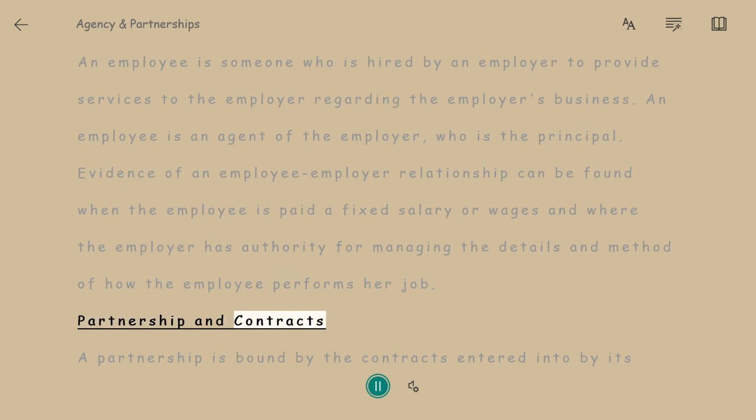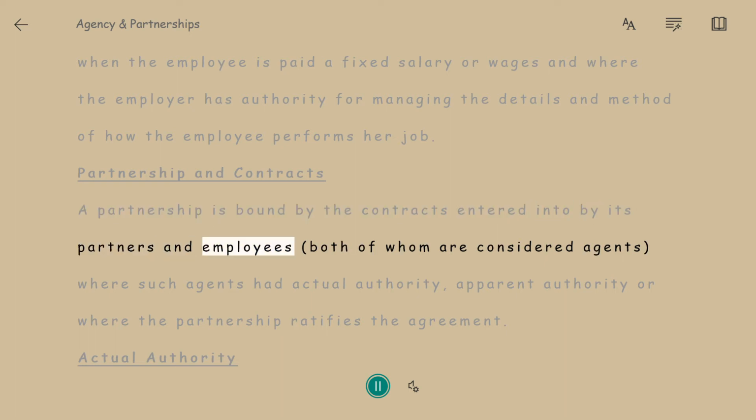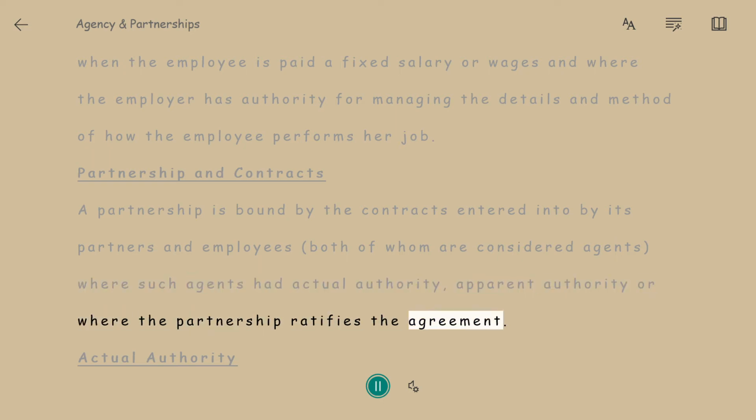Partnership and contracts. A partnership is bound by the contracts entered into by its partners and employees, both of whom are considered agents, where such agents had actual authority, apparent authority, or where the partnership ratifies the agreement.